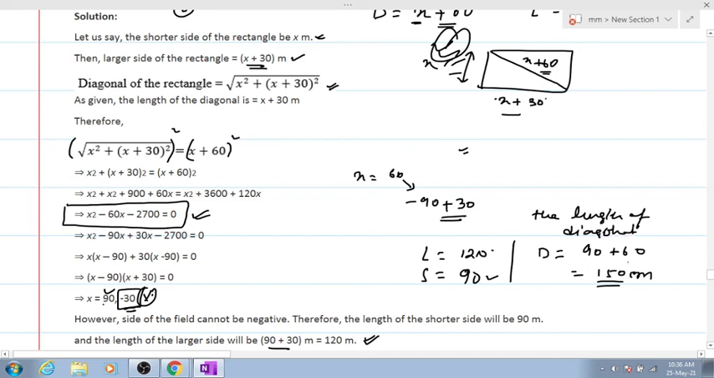Diagonal will be 90 plus 60. It's x plus 60, sorry. So x has come out to be 90, plus 60, giving you 150. Is this numerical clear to everyone? Yes or no? Kindly confirm.